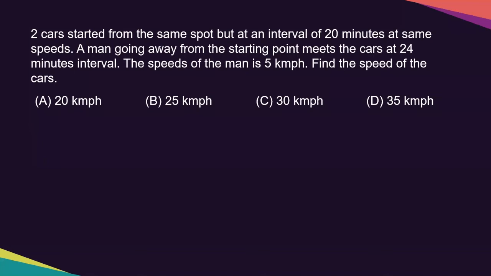In this case, the man is going away. Similar to the previous question, but this time the man is going away. So same scenario, car, man. The car 20 and the man meets the second car at 24. We'll take the difference again, 4, and this side we'll keep it as 24. Then the time ratio is 1:6.